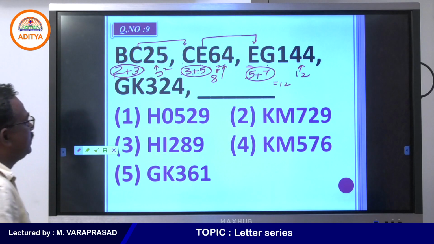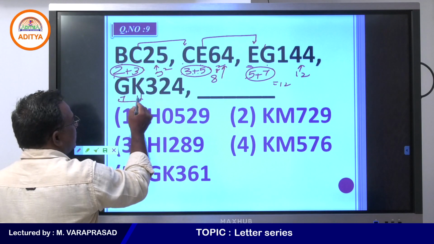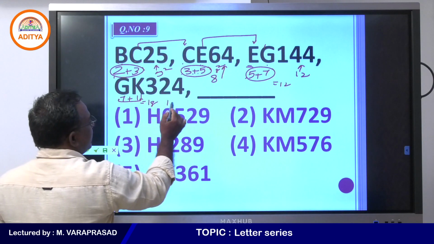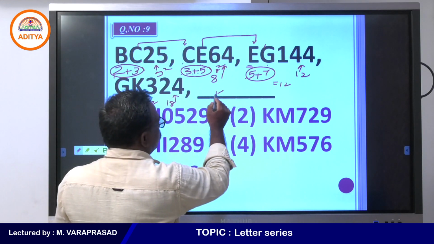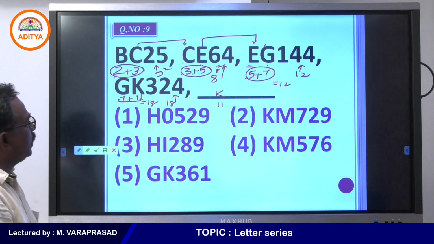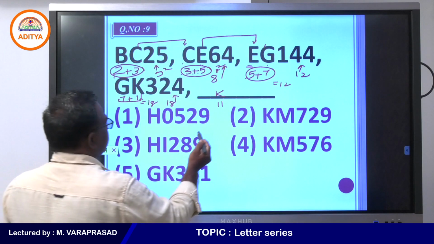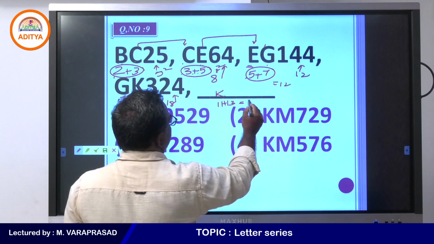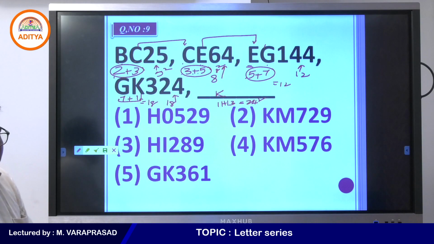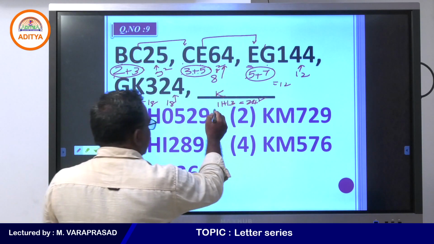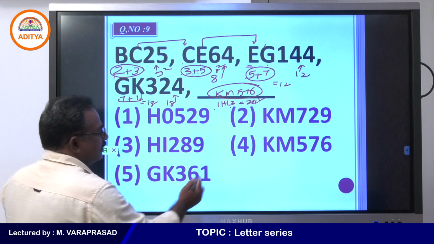Next, G will continue here. G is 7 and 11, that is 18. 18 square is 324. So K will continue there. K means 11. The next prime number after 2, 3, 5, 7 is 11, 13. 11 plus 13 is 24. 24 square is 576. The 11th letter is K and the 13th letter is M. KM 576, fourth option.